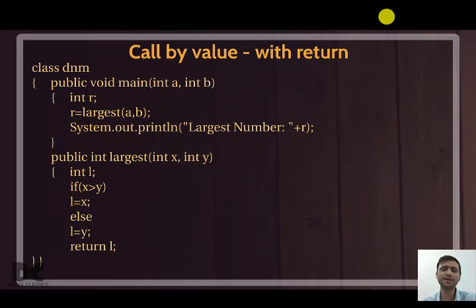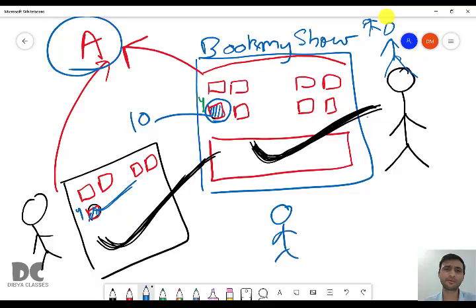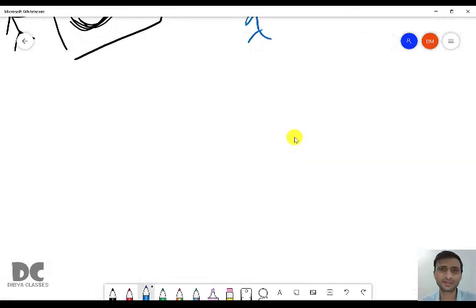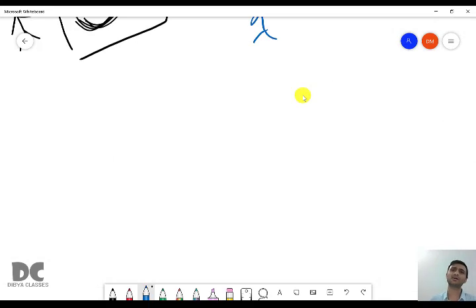So before coming into this program, what is call by value? You have to remember that changes in formal parameter are not reflected in actual parameter. That is, when we cooked potato curry, the same was not automatically cooked for A. It will remain potato and tomato only. It will not get converted to potato because he cooked in his house, not in A's house.